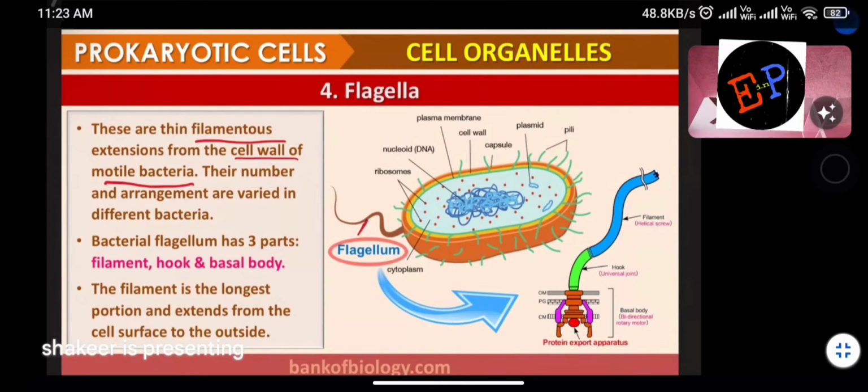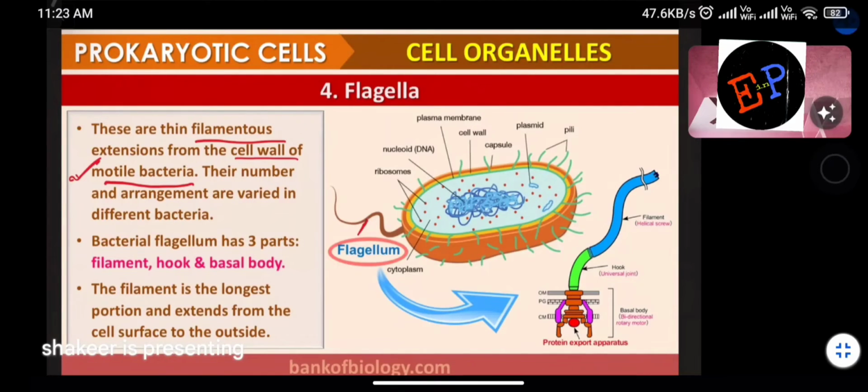We are discussing flagellum. So in motile bacteria, what is meant by motile bacteria? Moving bacteria. Their number and arrangement vary in different bacteria. It means some bacteria have a single flagellum, some have two, some have three, four, five, like this. It depends on the nature of the bacteria.